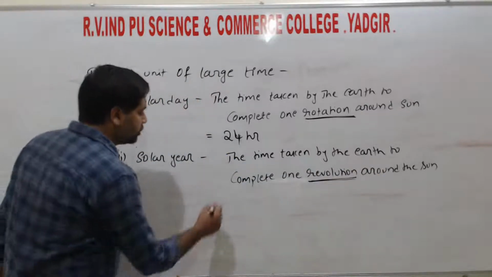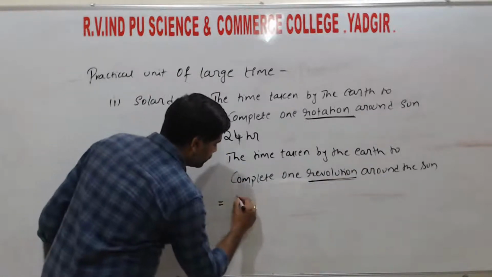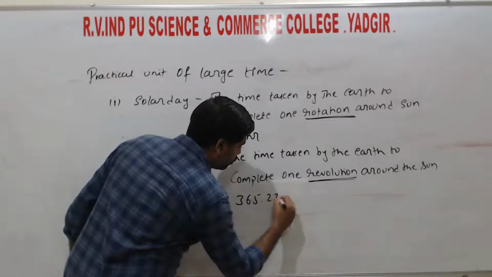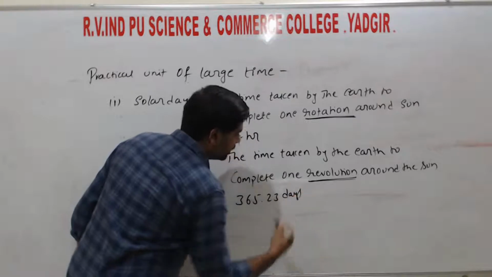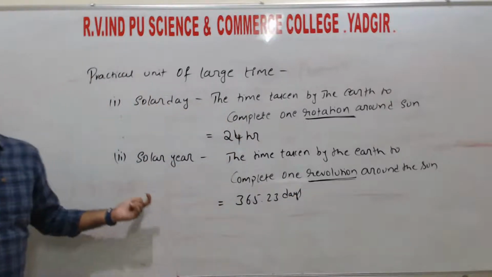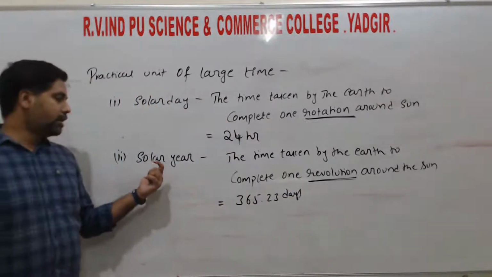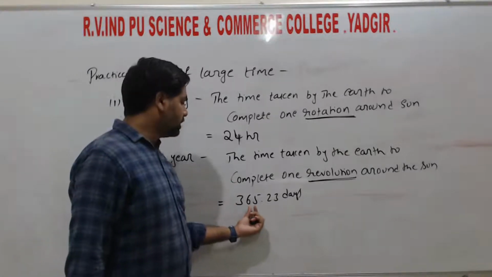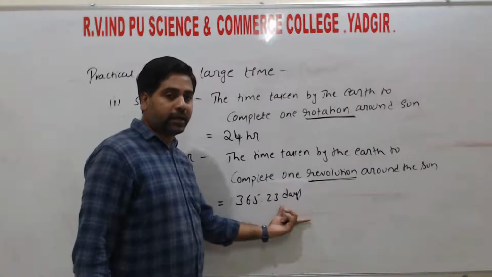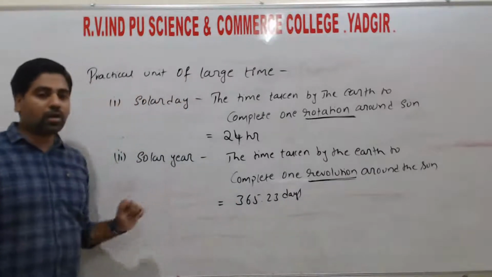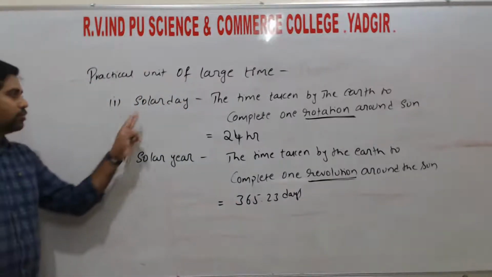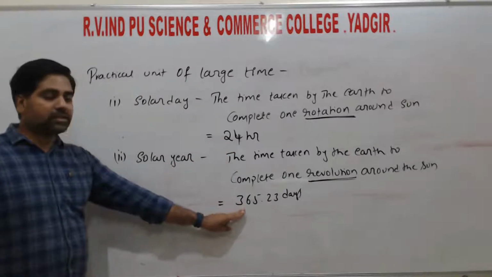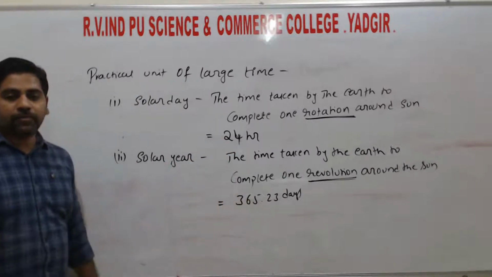How much is that? One solar year is equal to 365.23 days. So a solar day is 24 hours, and a solar year is 365.23 days.